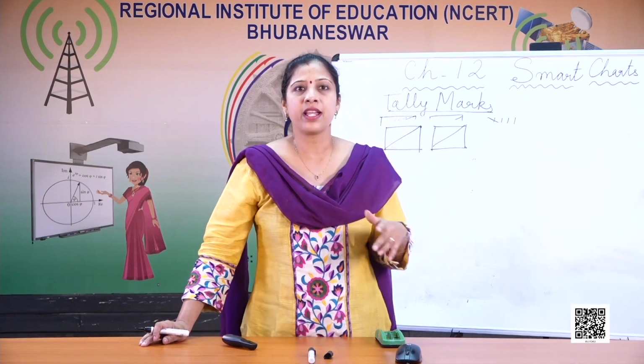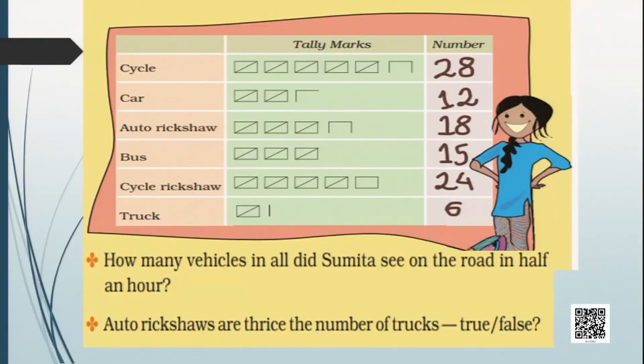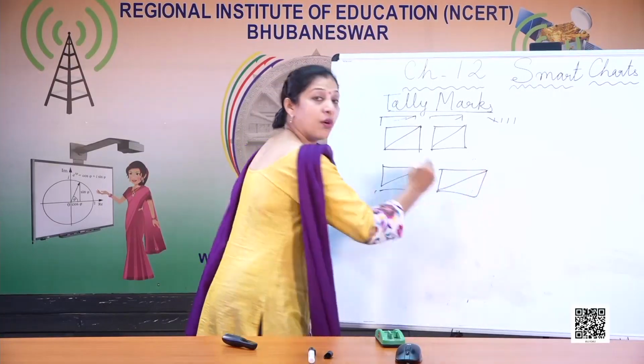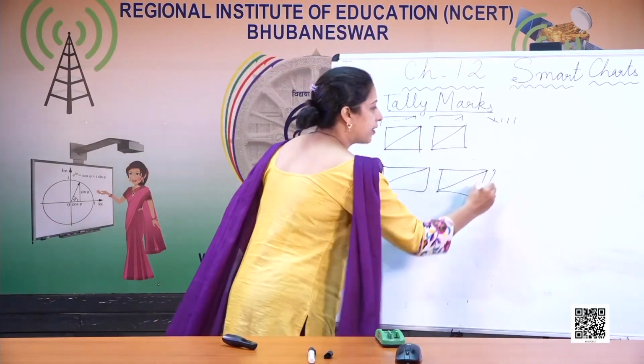So you can see we have already calculated how many cycles passed within that half an hour. You can see there are 1, 2, 3, 4, 5 full boxes and 1, 2, 3. So 25 plus 3. How many? 28 vehicles passed. Similarly, in car there are two full boxes, then 1, then 2.